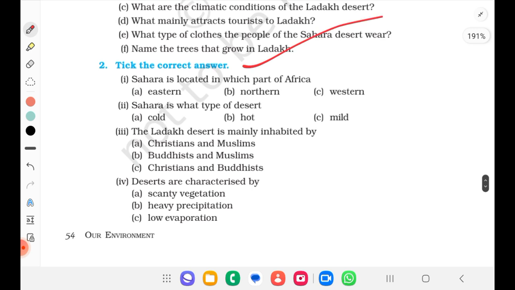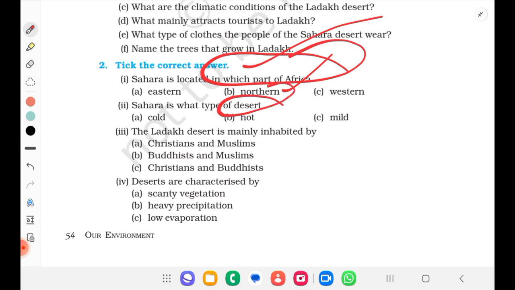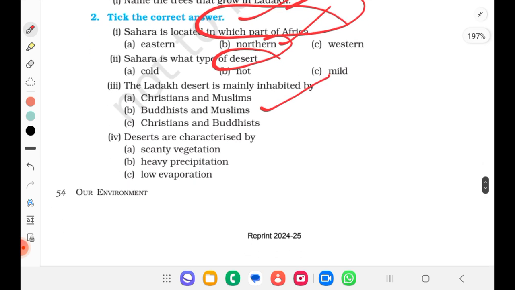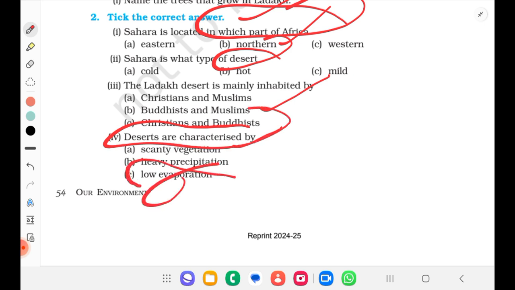Sahara is located in which part of Africa? Northern. Sahara is what kind of desert? Hot. The Ladakh desert is mainly inhabited by Buddhists and Muslims. Deserts are characterized by scanty vegetation. Yes. And even scanty vegetation. So that's all for today.